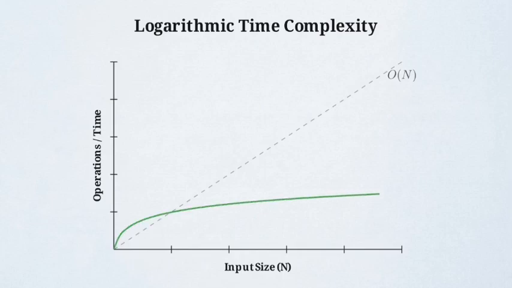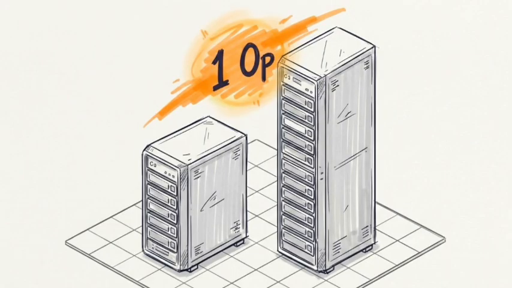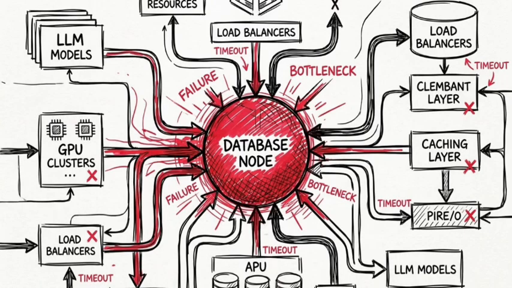The curve rises quickly at the start, but then abruptly flattens out. Under O of log n, doubling the total amount of memory stored in your database only requires one single additional computational operation to retrieve it. Without O of log n indexing, building an AI assistant with deep historical context is computationally impossible at scale.